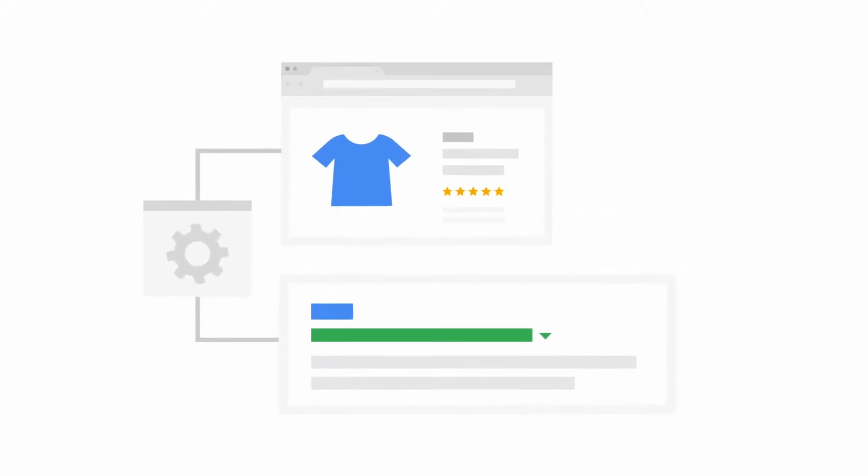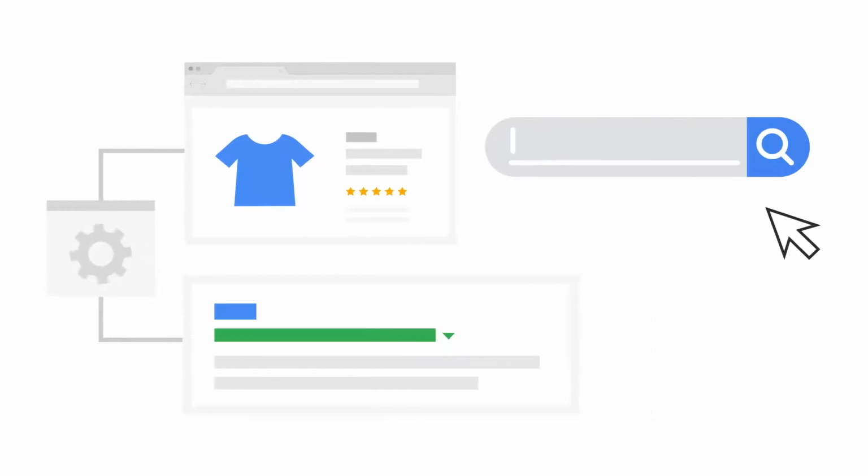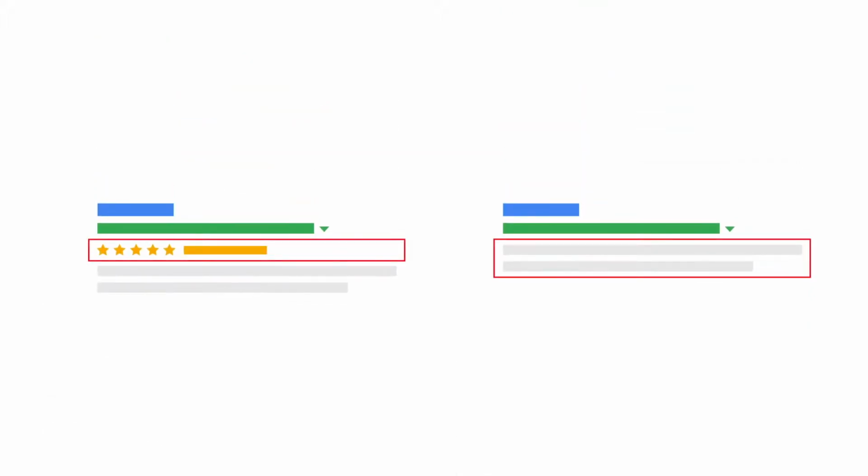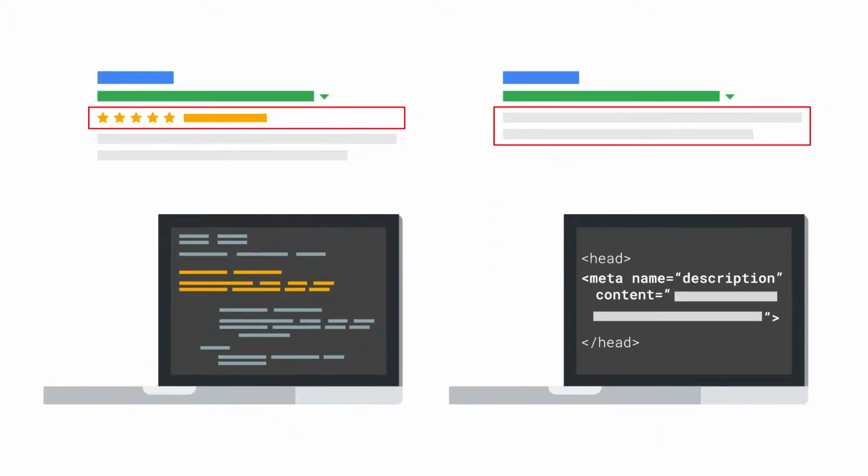Now let's talk about description, or snippets. Snippets are automatically created by Google to emphasize the content on a page that best relates to a user's specific search. This means that a page might show different snippets for different searches. Note that Google will try to pick a relevant, helpful title and description. As a website owner, you have 2 main ways of influencing your snippet content: rich results and meta description tags.